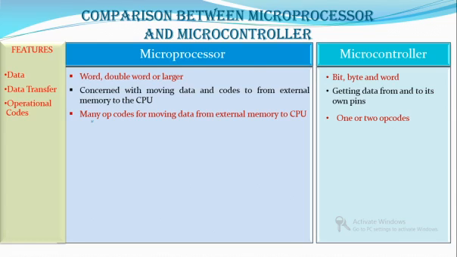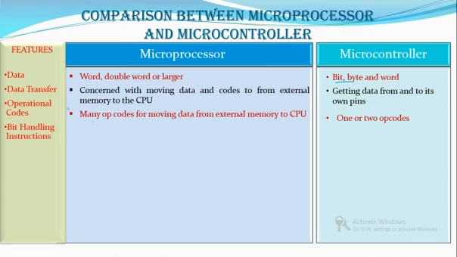And if we check the next one, bit handling instructions. As you know, the bits are available more in which device? Is it on a microprocessor or microcontroller? Yes, we can see that the bits are primarily handled by the microcontroller.